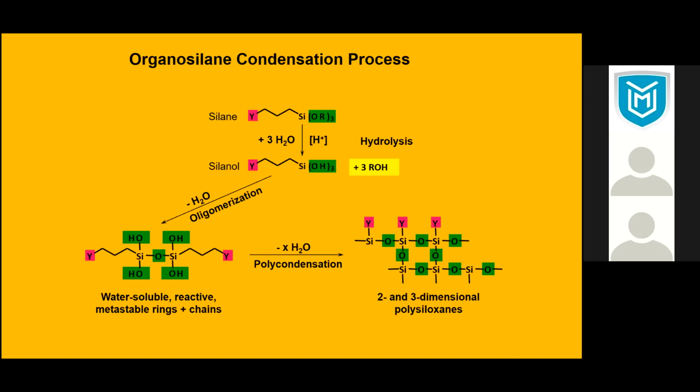So how does organosilane react? What is the chemistry behind it? See, organosilane, as I mentioned, has an alkoxy group that reacts with water instantly, and then it forms a hydroxyl group. See this hydroxyl group? This hydroxyl group undergoes intercondensation, so it can react with other molecules and form a dimer, trimer, tetramer, and onwards.